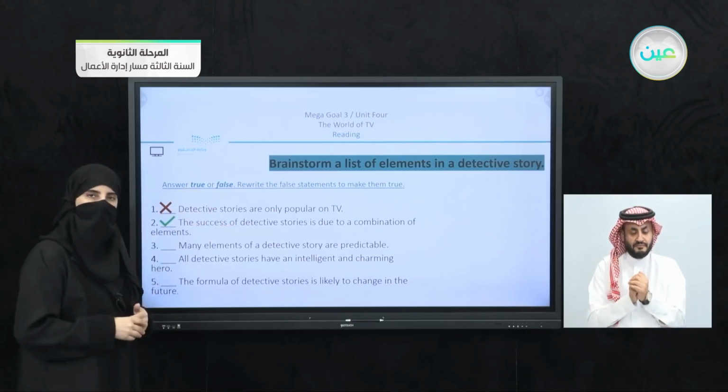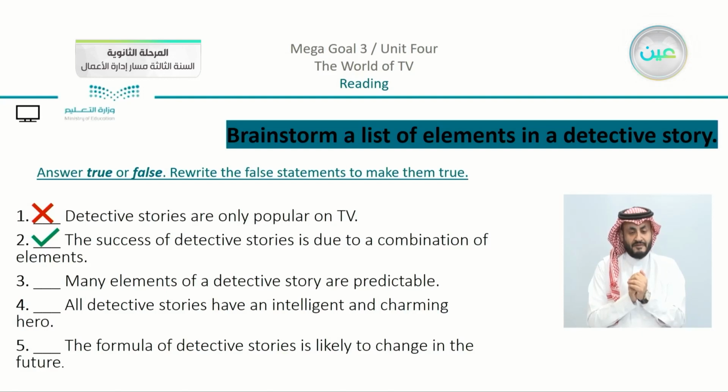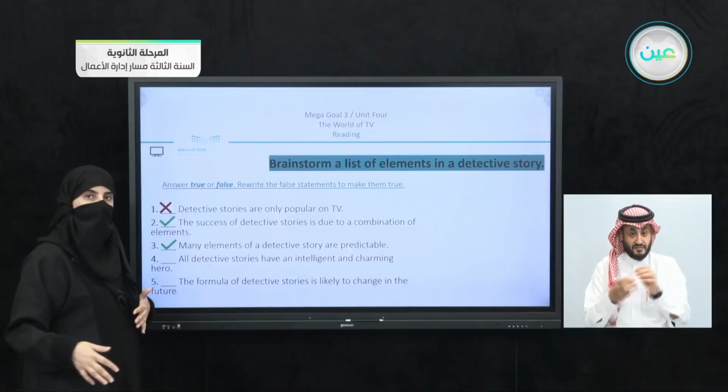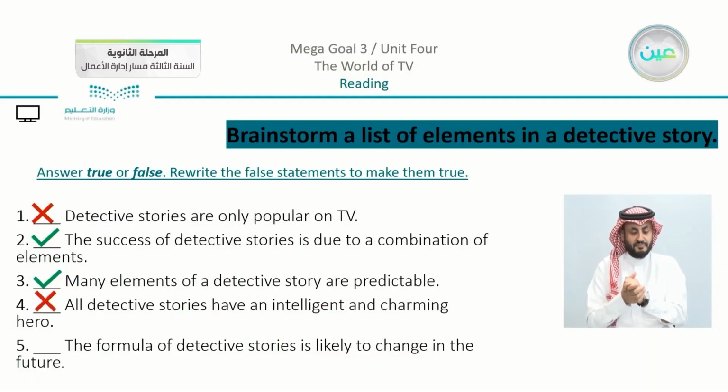Now let's go to number 3. Many elements of a detective story are predictable. So can you guess what's going to happen here? We can agree that this is true. Number 4. All detective stories have an intelligent and charming hero. If you recall, we talked about 3 different types of heroes, so I think that this one is false. There are different types of heroes and also different types of villains.